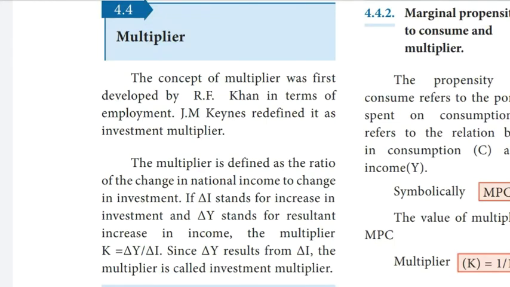Question number 13. Define multiplier. The concept of multiplier was first developed by R.F. Kahn in terms of employment. J.M. Keynes redefined it as investment multiplier. The multiplier is defined as the ratio of change in national income to change in investment. If delta I stands for increase in investment and delta Y stands for the resultant increase in income, the multiplier K = delta Y by delta I. Since delta Y results from delta I, the multiplier is called investment multiplier.